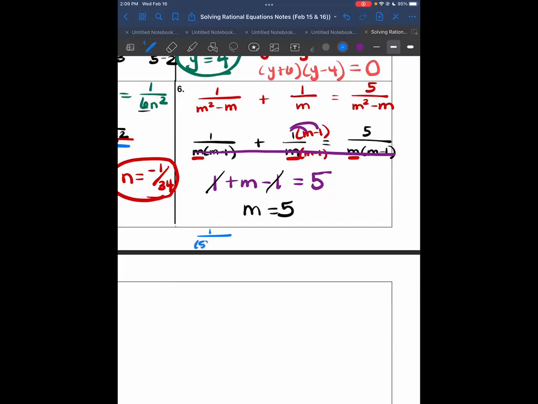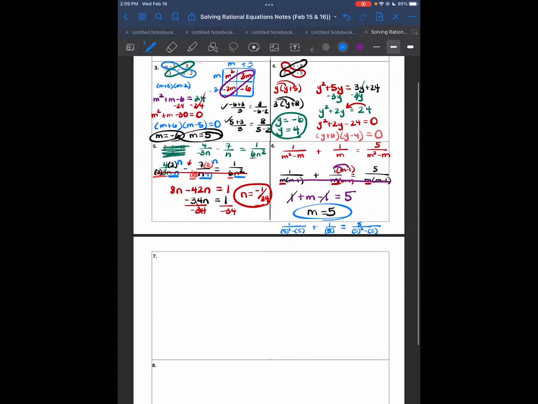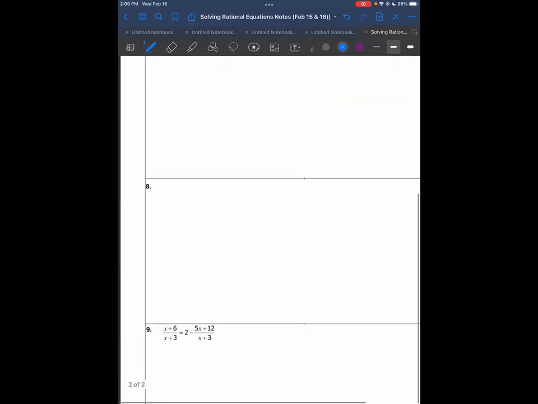So this is going to be 5 squared minus 5 plus 1 over, this one doesn't really matter, but if you want to just do parentheses with the 5, so you can get used to it, that's better. And then 5 squared minus 5. Then once you do that, it gives you true. So 5 is your answer here. And then 7 and 8, I also need to write in.